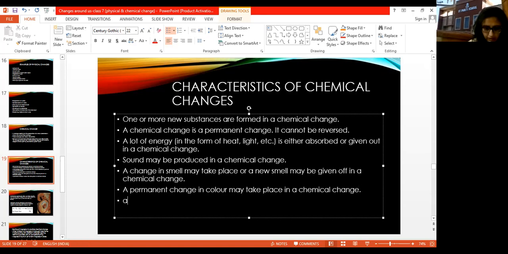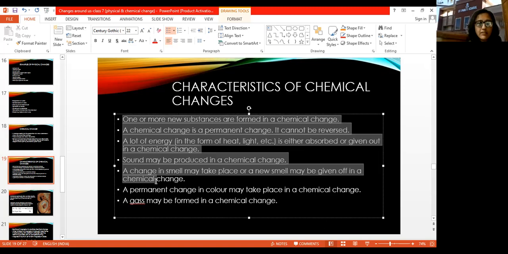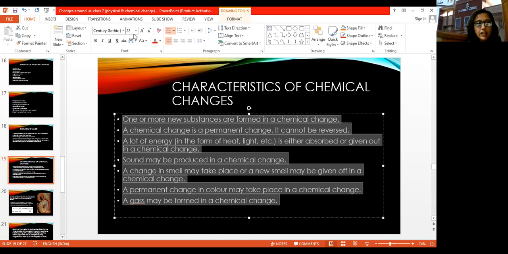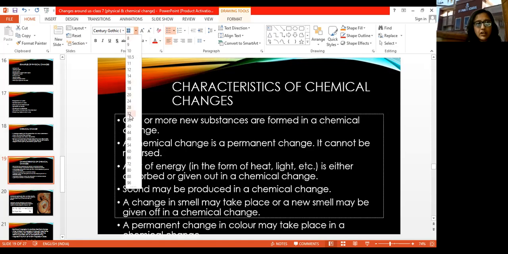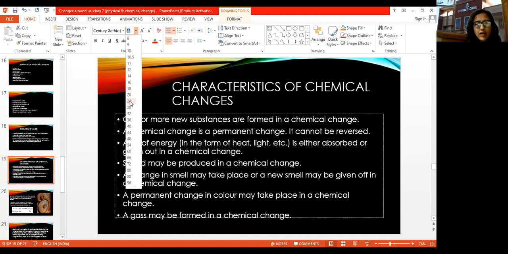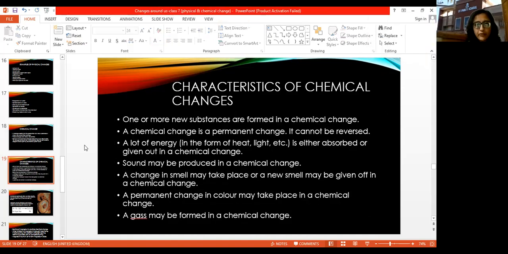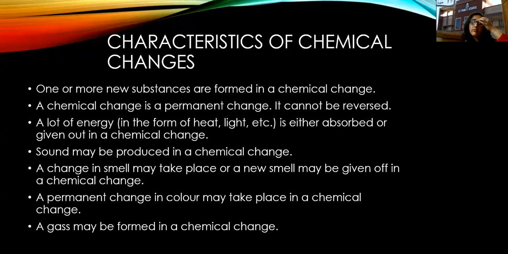And the last one is a gas may be formed in a chemical change. Okay. So these are the characteristics of a chemical change. Just note down these characteristics. I'll be explaining all these along with some examples. Okay. So I hope this is clear. So these are the characteristics of chemical change.